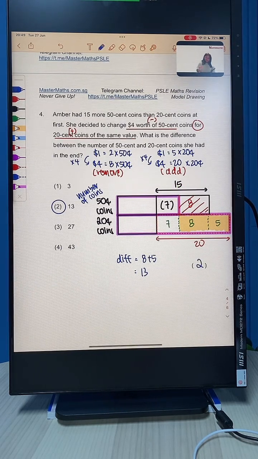Sorry, I wrote 3 here. It should be 2. Option number 2. Clear? Alright. Should be option 2. So far, so good? Shall we move on to the next question?